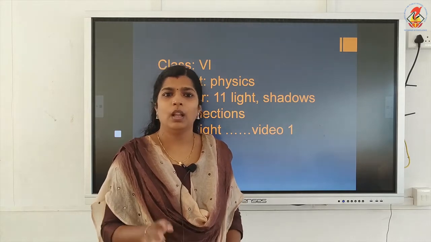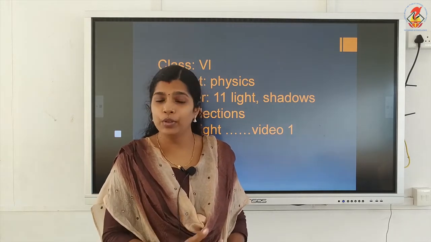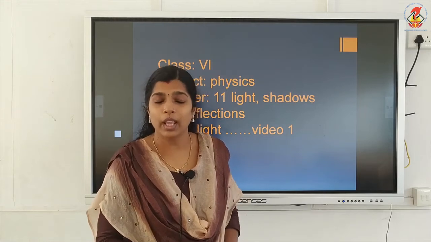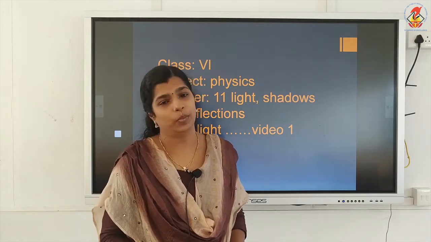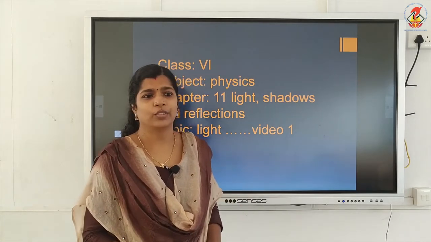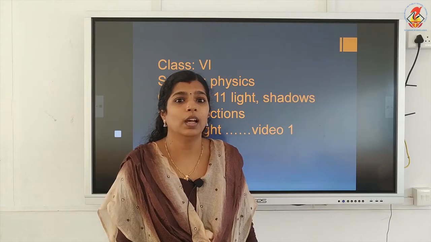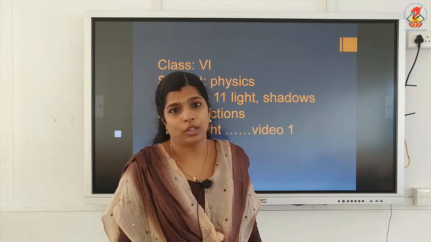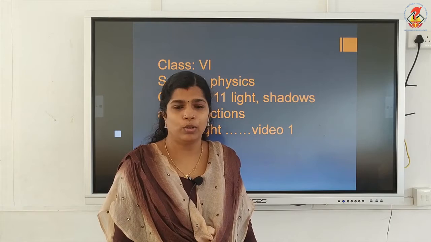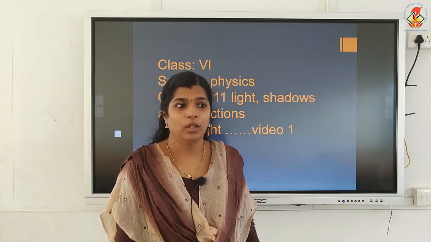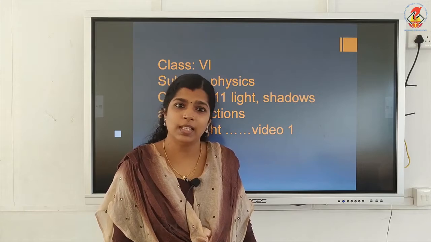That means it does not produce its own light. Examples: chair, book, stone, all those things are non-luminous objects. But we can see non-luminous objects also. We can see book, chair, stone, all those things.